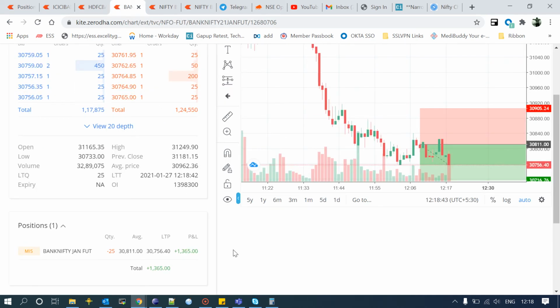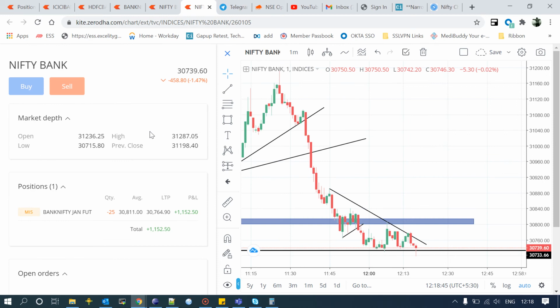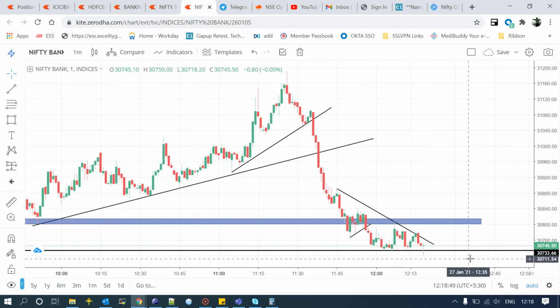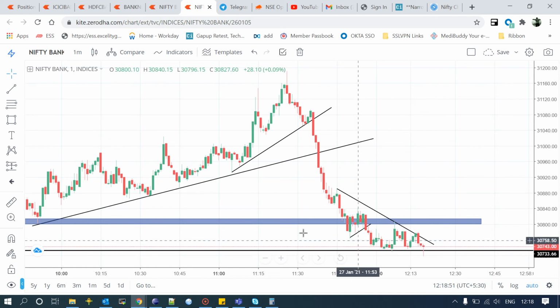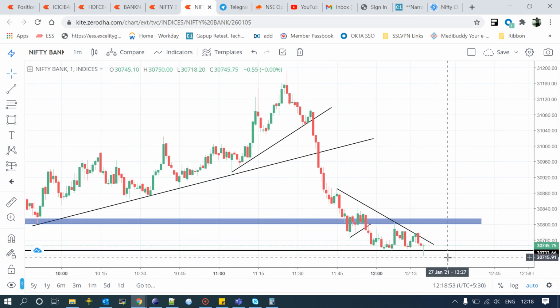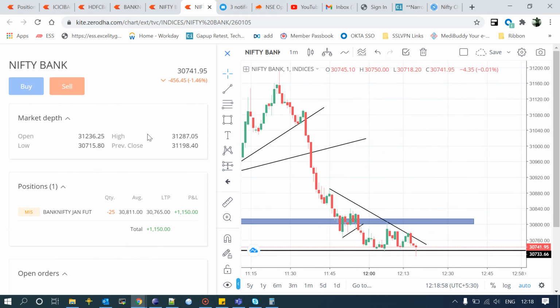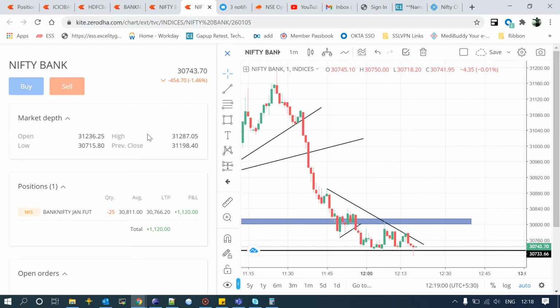Wait a minute. Bank Nifty is retracing. This is a support line I have already drawn here, so this will act as a support. It should break and successfully close below this. Then only a downfall can be expected, or else there are chances that Bank Nifty will reverse from this point. I'll keep you updated, guys.